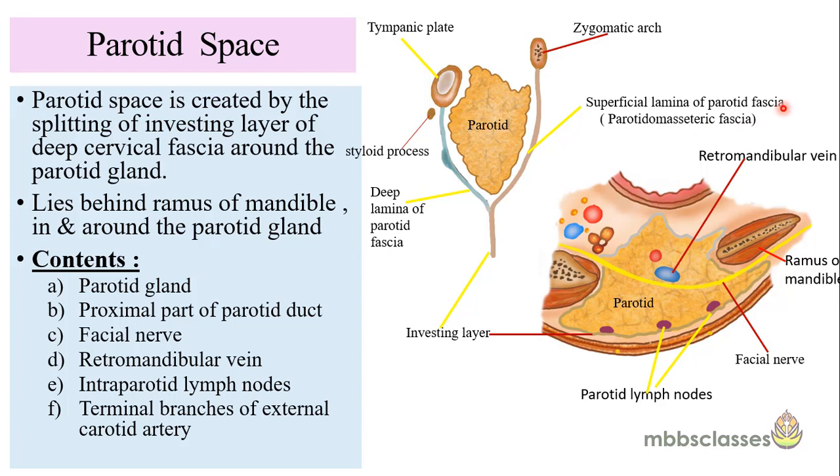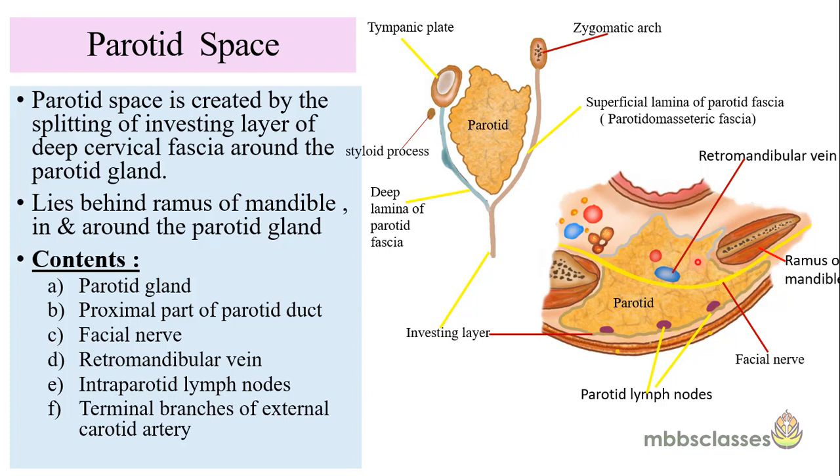It forms the parotidomesenteric fascia. This superficial lamina is a very tough, unyielding type of lamina, whereas the deep lamina is thin in nature. So the parotid space is a space in and around the parotid gland. It extends from the external auditory canal to the angle of the mandible, and this space lies behind the ramus of the mandible and in and around.